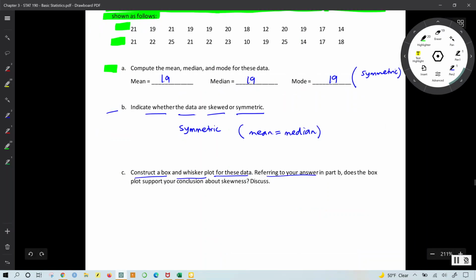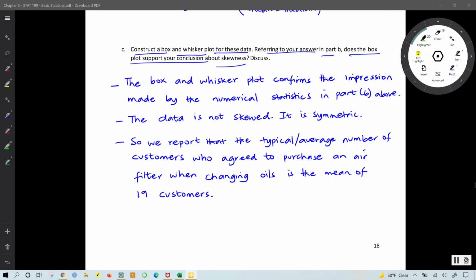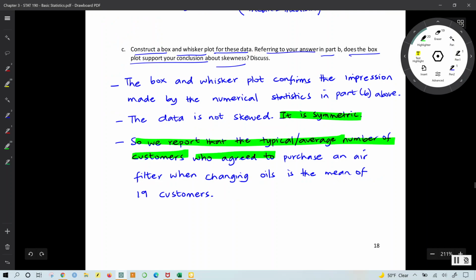Referring to your answer in part B, does the box plot support your conclusion about skewness or symmetry? Yes, it does. The distances between the lower quartile and the median and the upper quartile are about the same. So there is a clear justification here that the distribution is indeed symmetric. Based on this, we can report that the typical or average number of customers who agreed to purchase an air filter when changing oil is the mean of 19 customers.